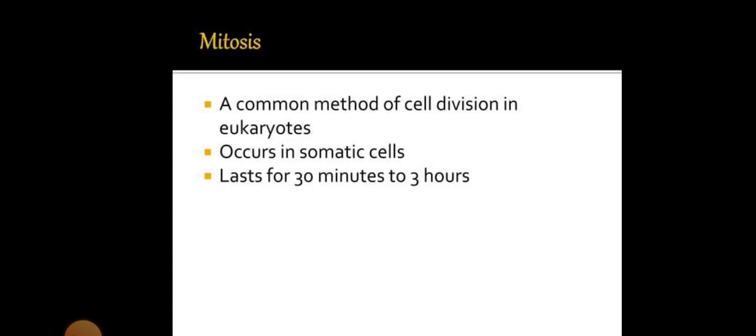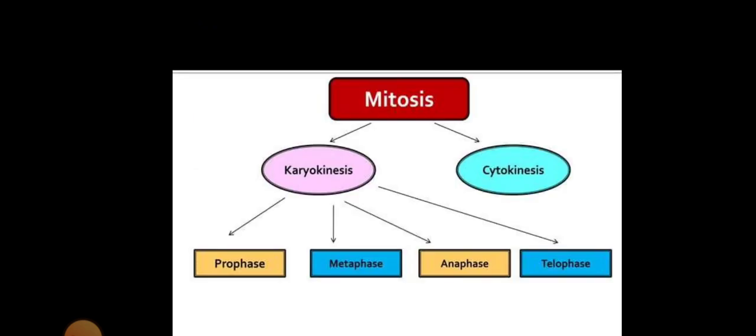Mitosis. Mitosis is a common method of cell division in eukaryotes. It occurs in somatic cells and takes 30 minutes to 3 hours. Mitosis can be divided into two groups: karyokinesis and cytokinesis.